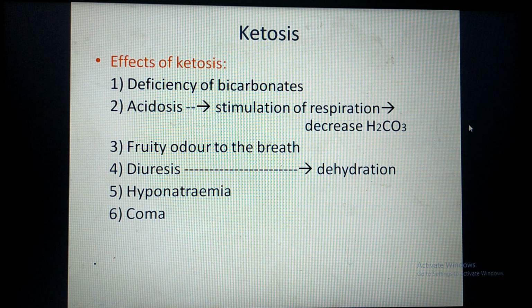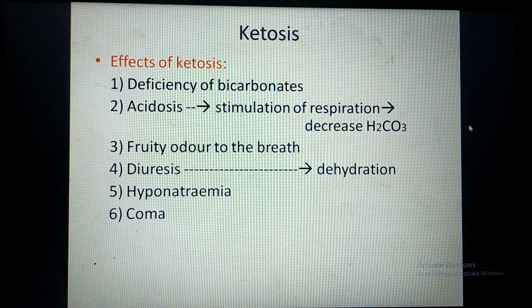To neutralize those H plus ions, the bicarbonates present in the blood are utilized. Therefore, there is deficiency of bicarbonate. When there is excessive production of ketone bodies, they release a large amount of H plus ions in the blood, which decreases the pH of the blood to a small extent, causing acidosis.